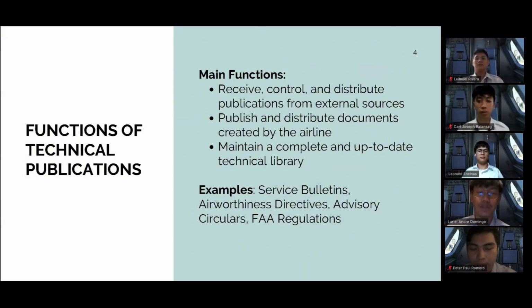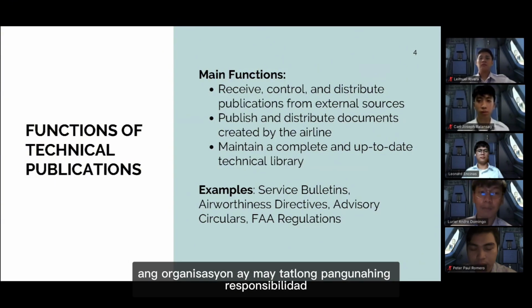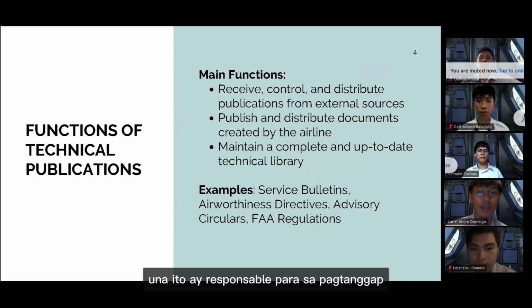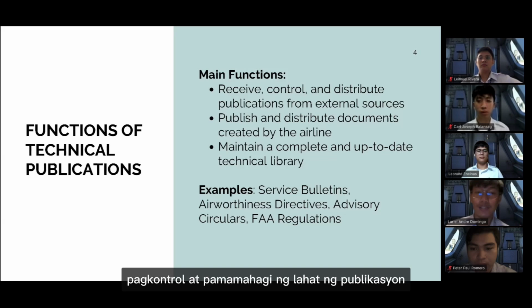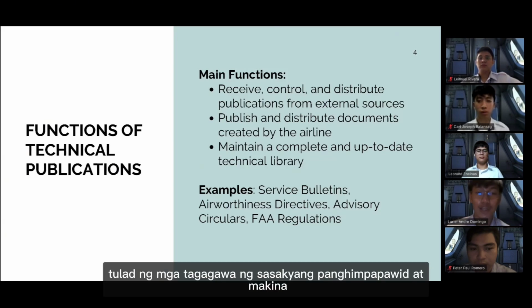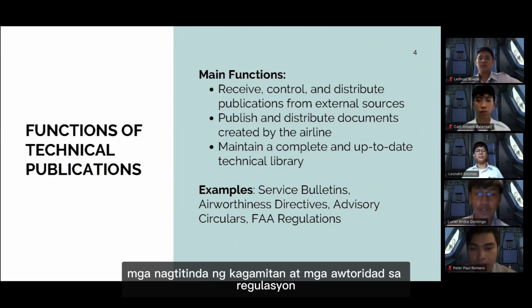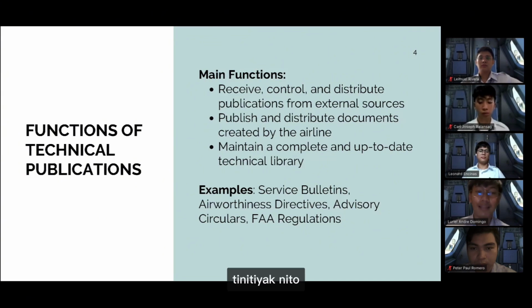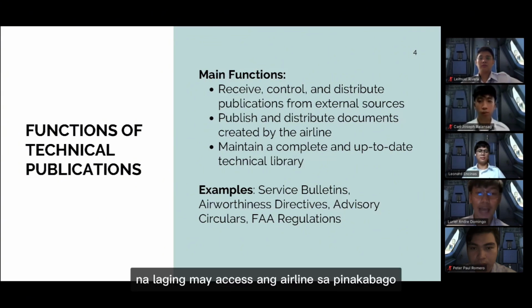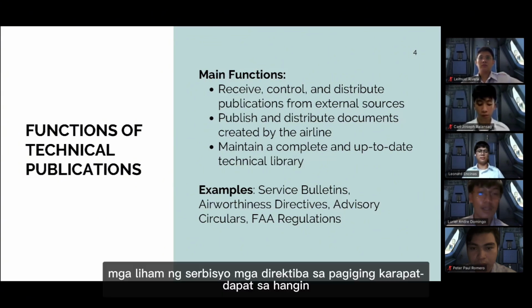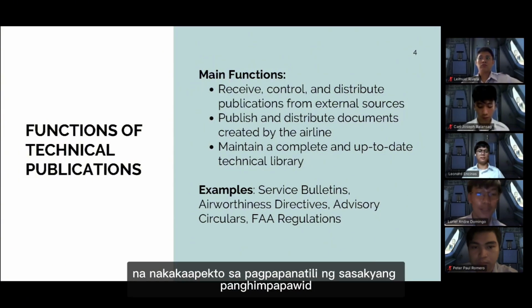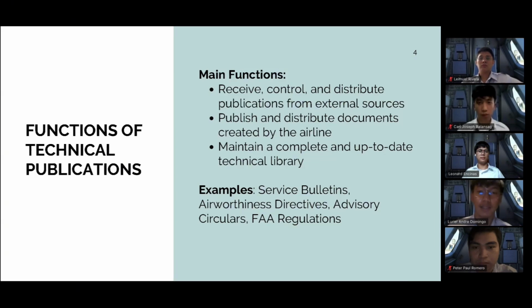The Technical Publications Organization has three primary responsibilities. First, it is responsible for receiving, controlling, and distributing all publications issued by external sources, such as aircraft and engine manufacturers, equipment vendors, and regulatory authorities. This ensures that the airline always has access to the latest service bulletins, service letters, airworthiness directives, and other essential documents that affect aircraft maintenance.